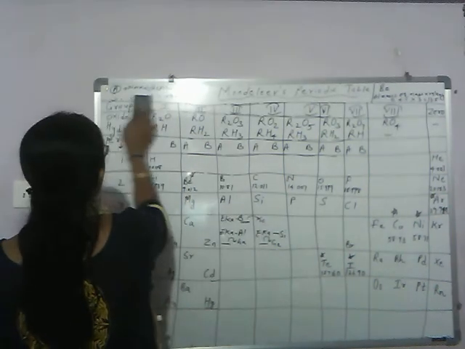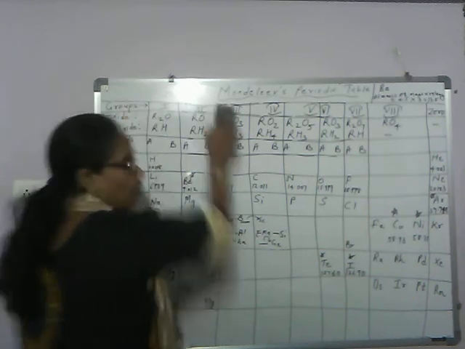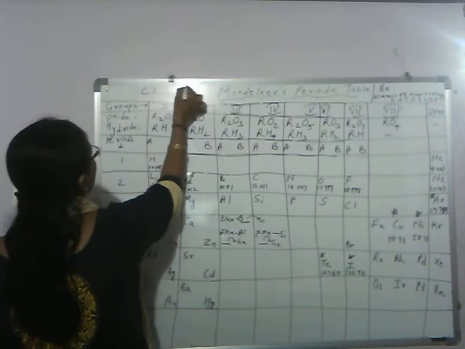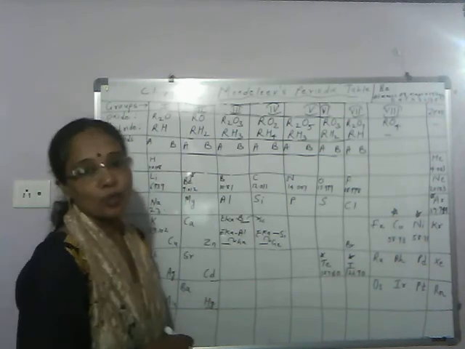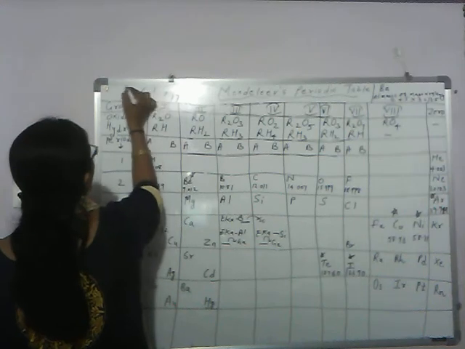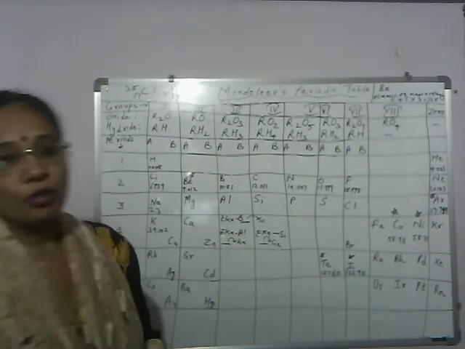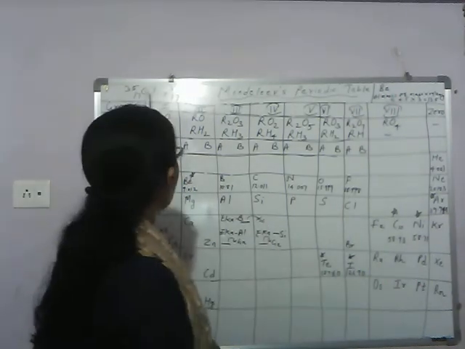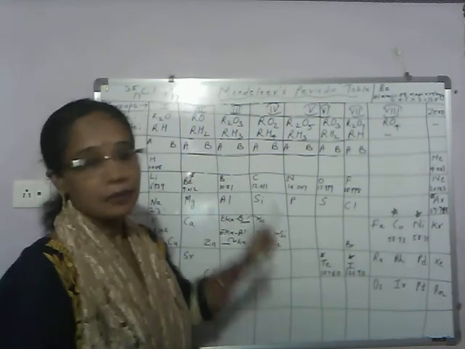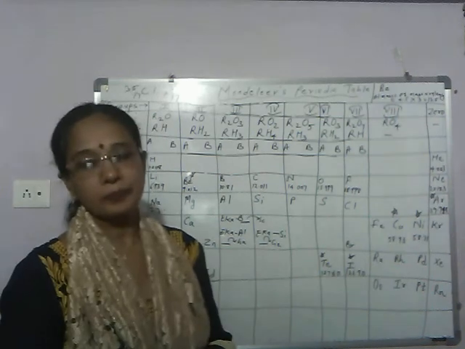This you have studied in class 9th about isotopes. One example I will tell you. Chlorine exists as isotopes. Atomic number is same, 17. Mass number is different, 35 and 37. So what is isotopes? Isotopes are atoms of same element having same atomic number but different atomic mass.